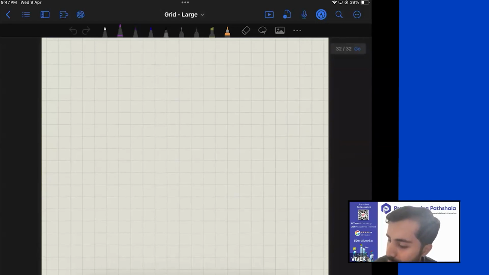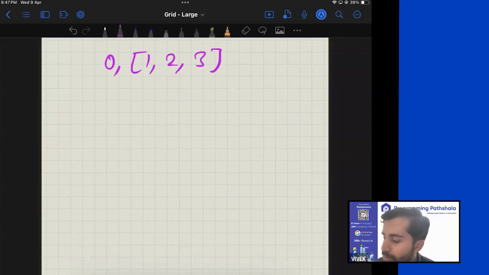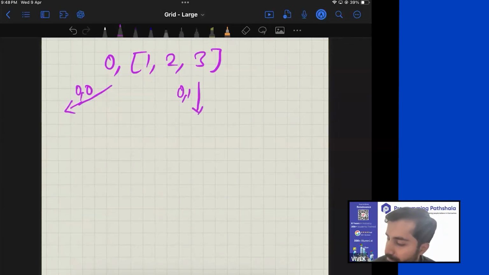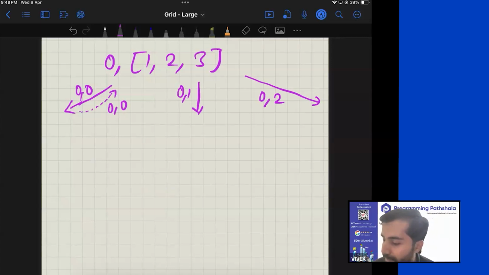Let's say you have 1, 2, 3. You are at index 0. So we all know that at index 0, the first option is you swap 0 with 0. The second option is you swap 0 with 1. And the third option is you swap 0 with 2. But we all know whenever the control comes back, we would want to swap 0, 0 again. We are not doing it here because it doesn't make sense. When this function call is over, you would swap them back again. So right now you have swapped 0 and 0, so it continues to be 1, 2, 3, and you move on to the next index, which is index 1.